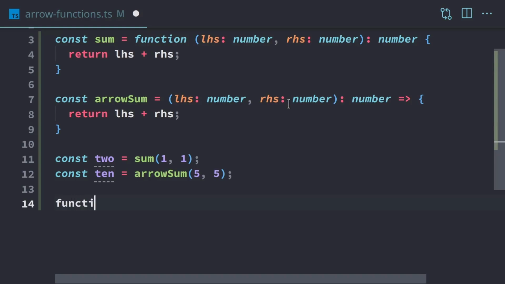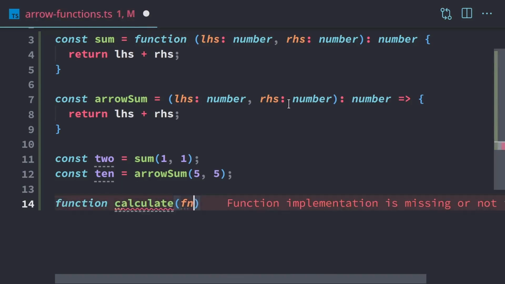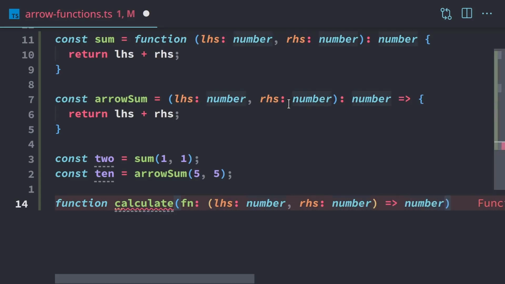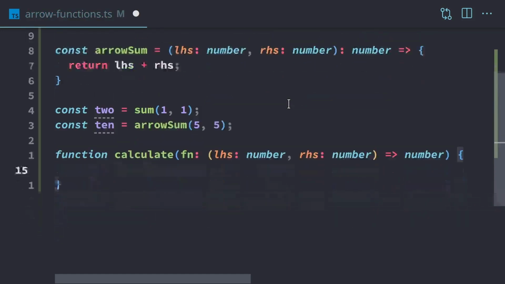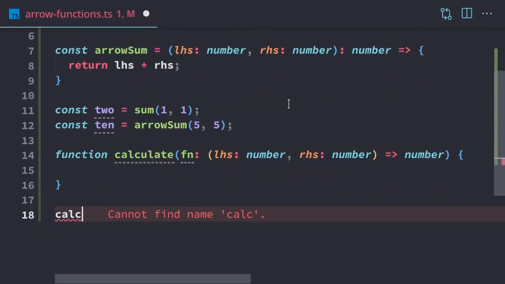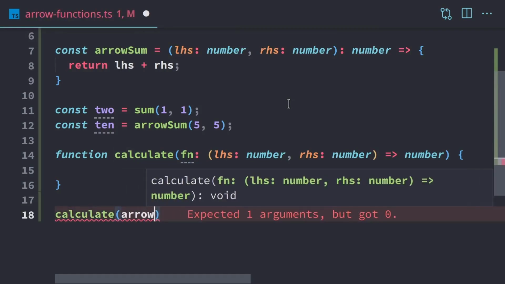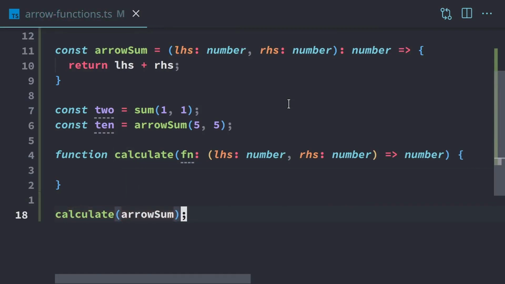So this function will just be called calculate. And I'll use fn for short. That just means function. So we need to have a function expression with the parentheses. We have left-hand side, right-hand side. We have our arrow, and that's going to return a number. So now we've placed a function expression here, and to call it, we're going to call calculate, and we're going to put the arrow sum as the function.